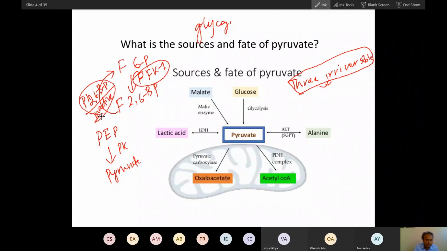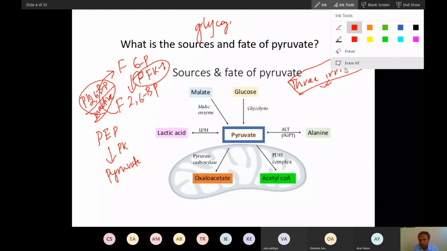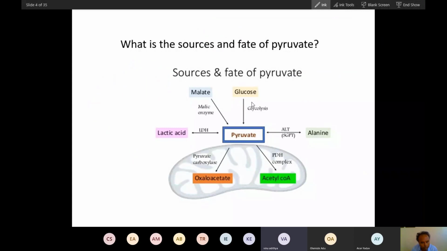That is why the reaction will be completely irreversible. Did you understand? Okay, sir. When we are talking about the fed condition, glycolysis is an irreversible step. Though some reactions are reversible, the whole nature of glycolysis will be irreversible because of these 3 rate limiting steps. Now, did you understand these sources of pyruvate?